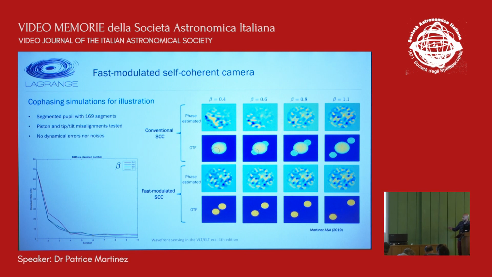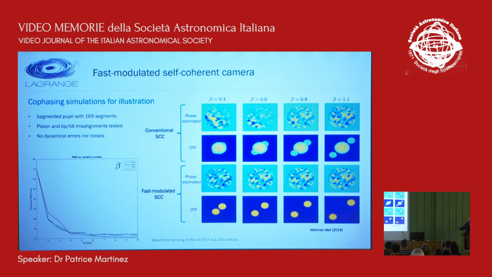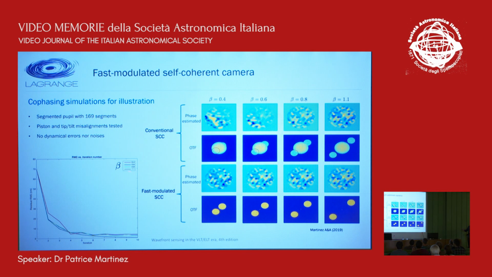And in closed loop operation, if you look here, it assumes a segmented pupil with 169 segments with piston error. The way it works for any beta parameter is as efficient as the case where beta is higher than unity with the conventional SCC. So in principle, with basic simulation, it works well.